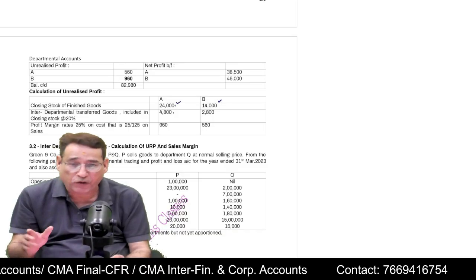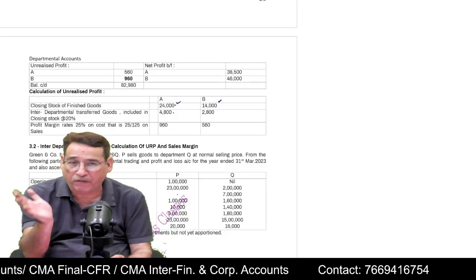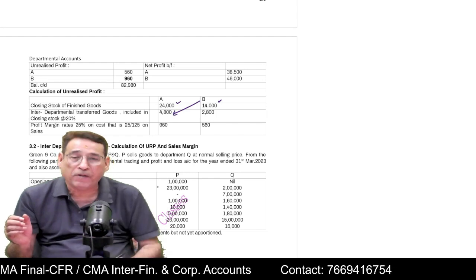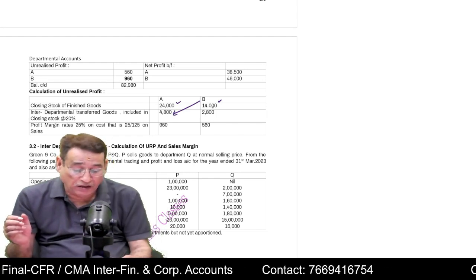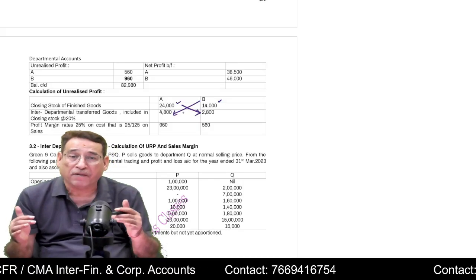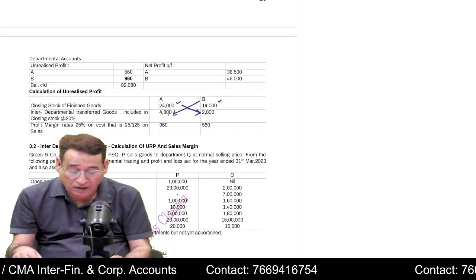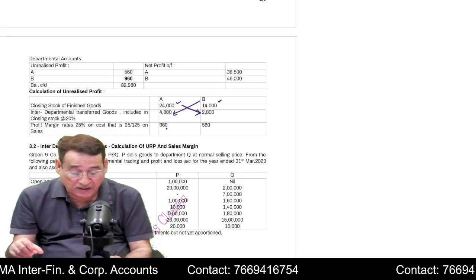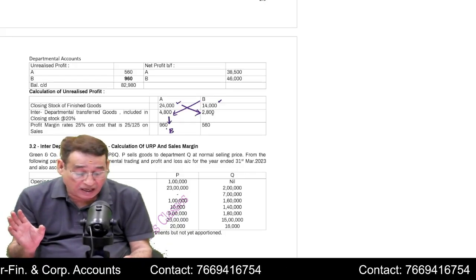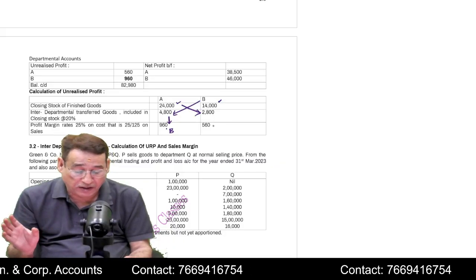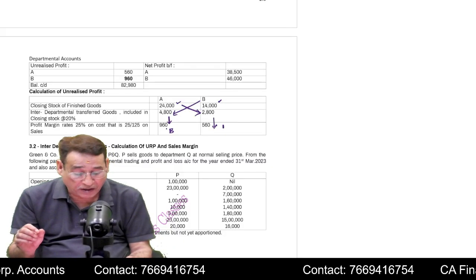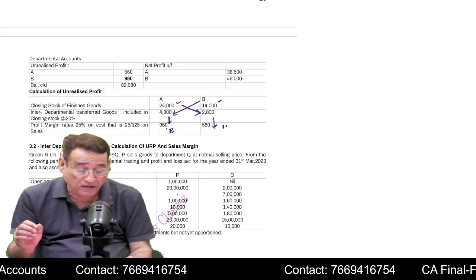That means out of 24,000 worth of finished goods available with department A, 20% have been transferred by department B. Similarly, out of 14,000, 20%, that is 2,800, have been transferred by department A. This is the important point. Now you apply the rate. Margin is 960. This will be considered the unrealized profit of B, and you take 1/5 of 2,800, which will be considered the unrealized profit of department A. Is it clear to you or not?